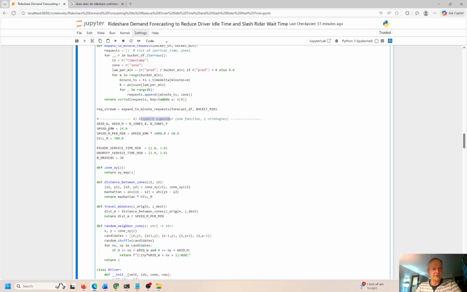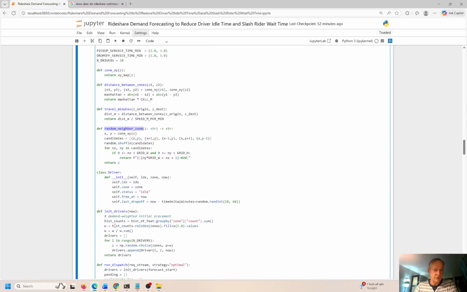So we have to know the distance between zones. I create a small function here to help us understand that. Again, we're using the XY coordinates, so X1, X2, Y1, Y2, these are the latitude and longitude coordinates. So we know where all these cars are at any given point in time. We know the travel minutes down here with this function and the random neighbor zone.